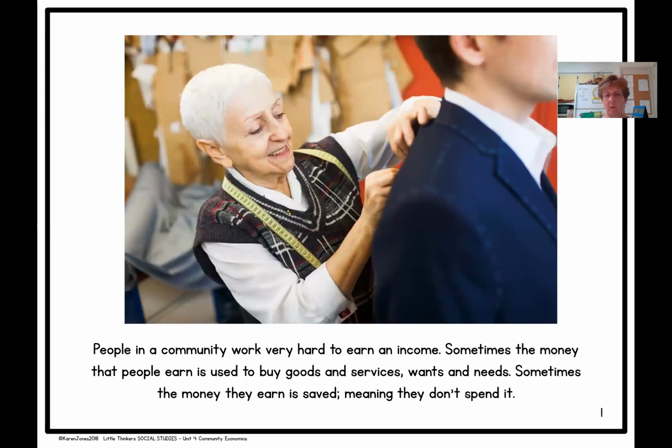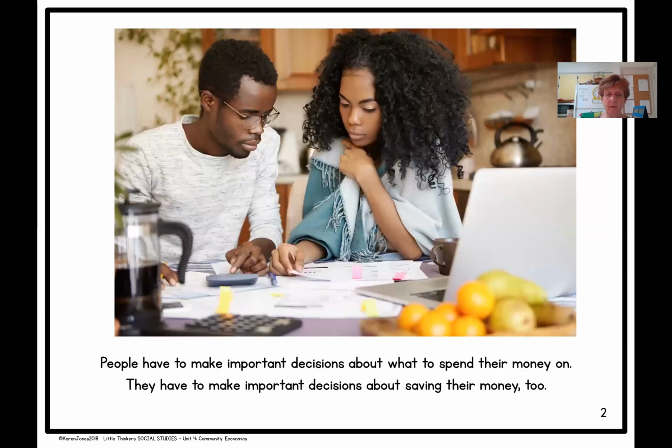People in a community work very hard to earn an income. Sometimes the money that people earn is used to buy goods and services, wants, and needs. Sometimes the money they earn is saved, meaning that they don't spend it. People have to make important decisions about what to spend their money on. They have to make important decisions about saving their money too.